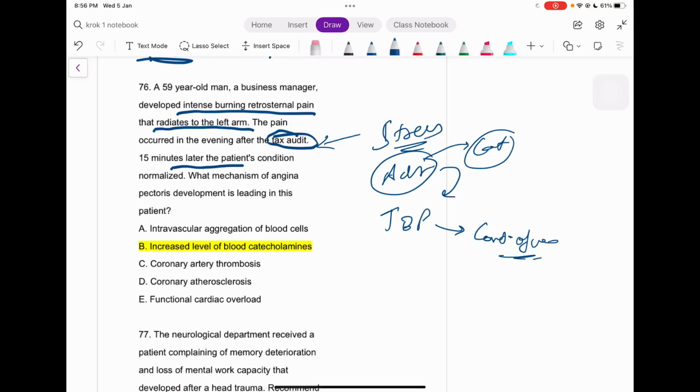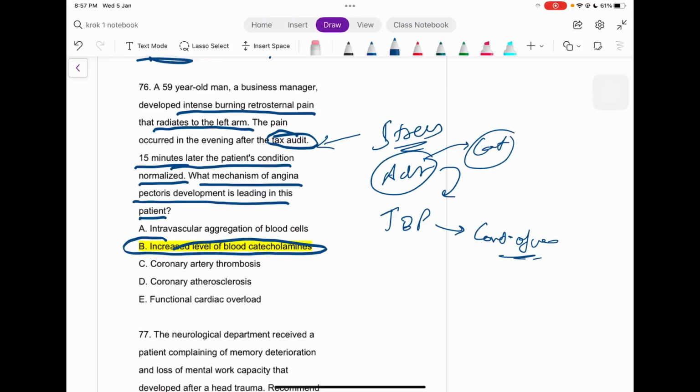Fifteen minutes later, the patient's condition normalized because now there is no stress. What mechanism of angina pectoris development is the leading cause in this patient? That is the increased level of blood catecholamines, right? Now maybe you just get the answer. And let's see the other options also.